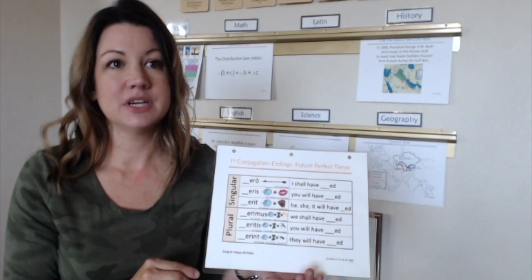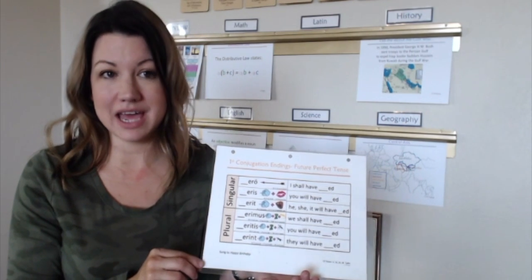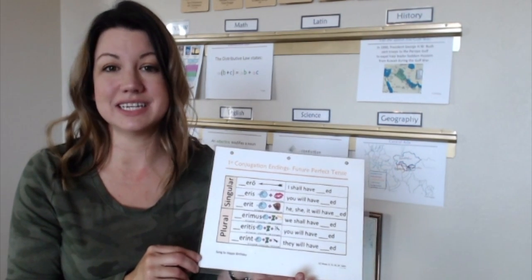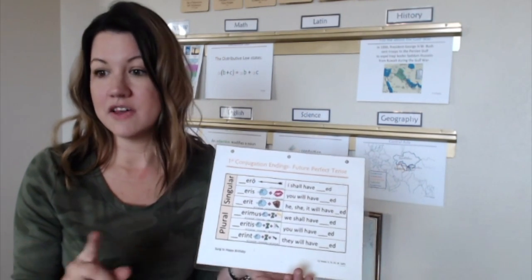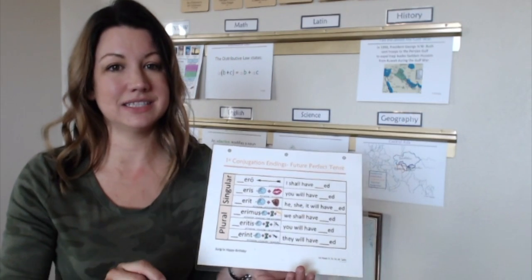You guys ready? So, ero, eris, erant, erimus, eritus, erant. First conjugation, future perfect tense. Good job.